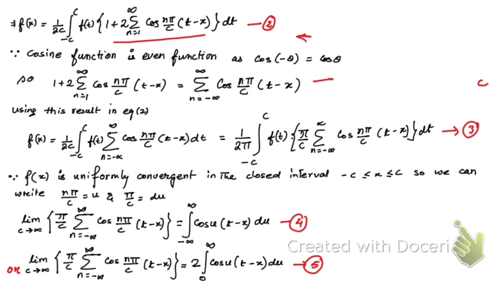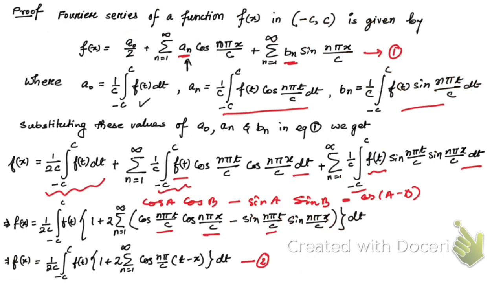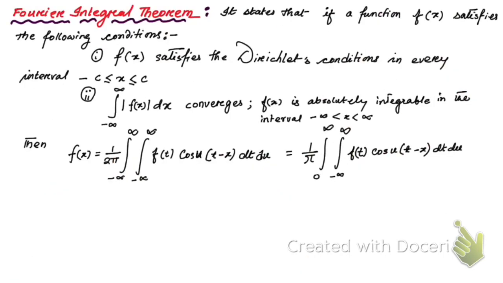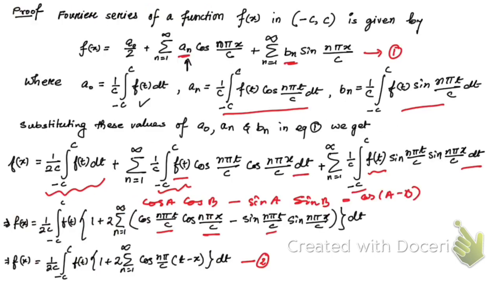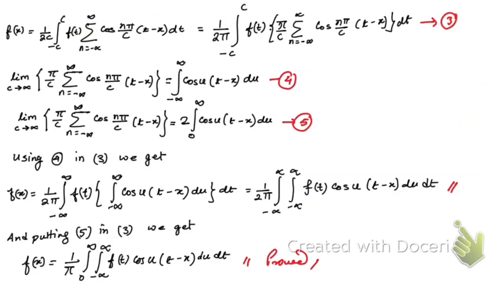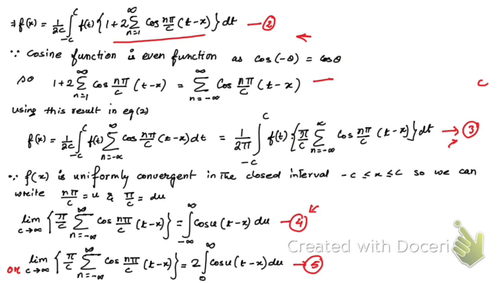So if we use equation number 4 in equation number 3, let me take you to the first slide, then you're going to get this result. Let me go to the last slide. Here you see, if you use this equation in 3, you're going to get this result.